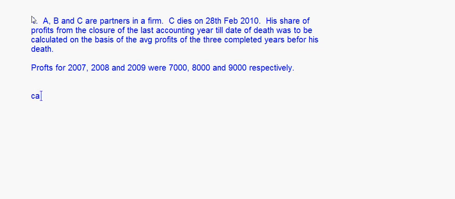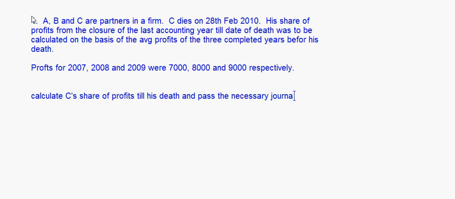Okay, now we have to calculate C's share of profits till his death and pass the necessary journal entry. Okay, now you see here, first of all, it's given that the profits have to be calculated on the basis of the average profit of the 3 completed years, and the profit for the last 3 years is given. So first of all, you calculate the average profit.